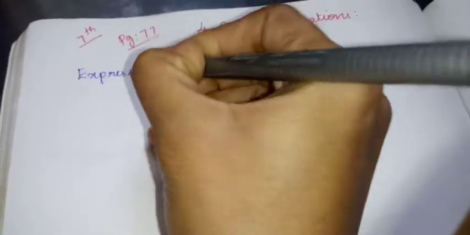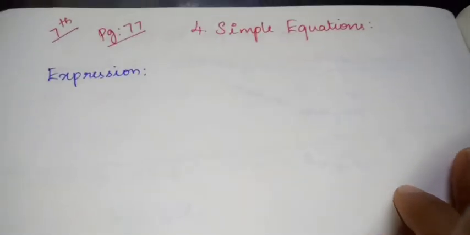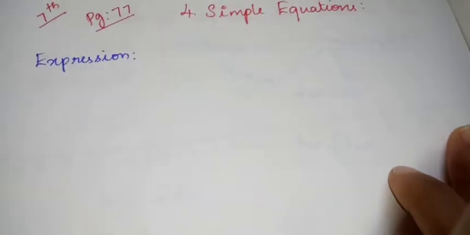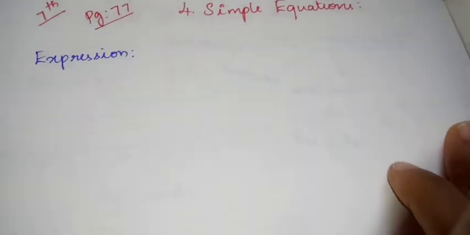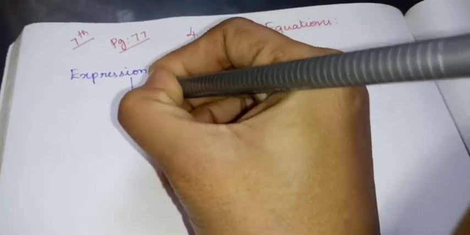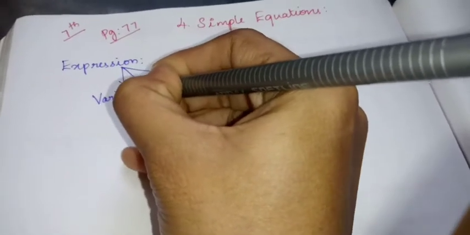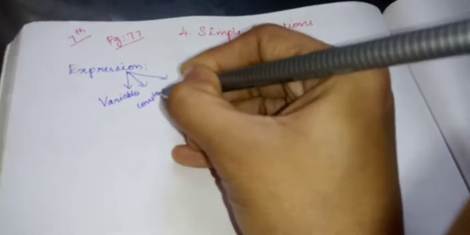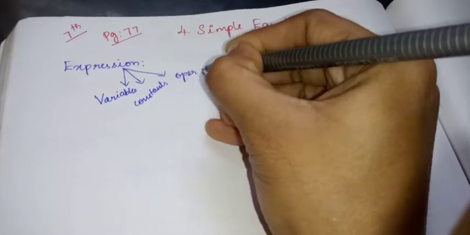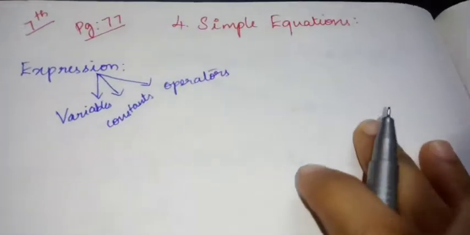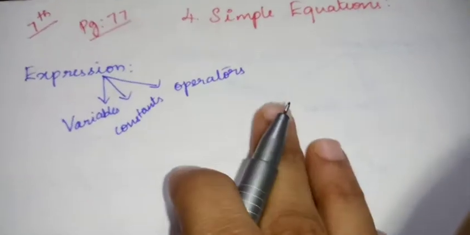Simple equations. Before going to simple equations, have you heard the word expression or algebraic expression? Yes, in our last grade we have learnt about this concept. So what is meant by an algebraic expression? It is a combination of variables, constants, operators. Do you remember this? It is a combination of variables, constants and operators.